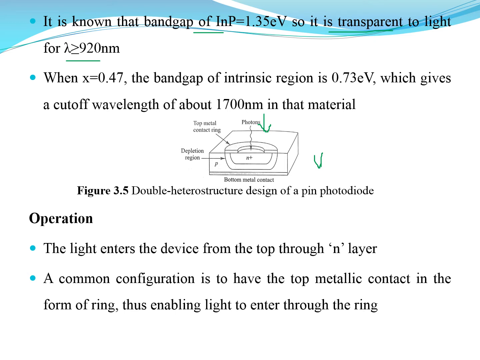If I look into the operation, the light enters the device from the top N layer. The common configuration is to have a top metallic contact in the form of a ring, which enables light to easily enter through this ring.